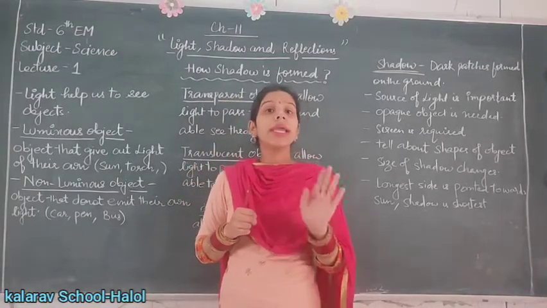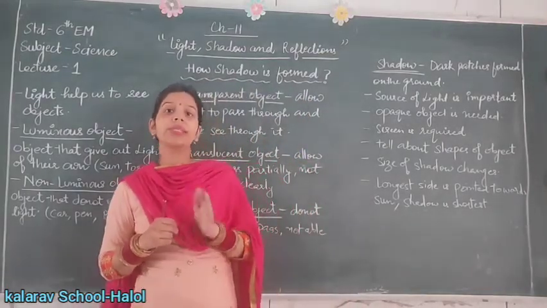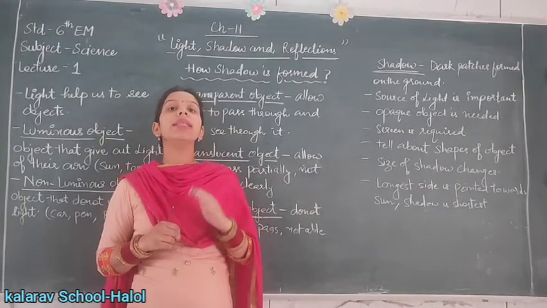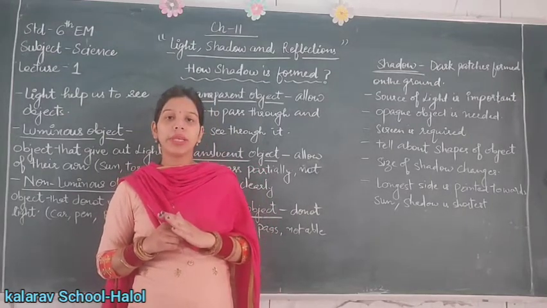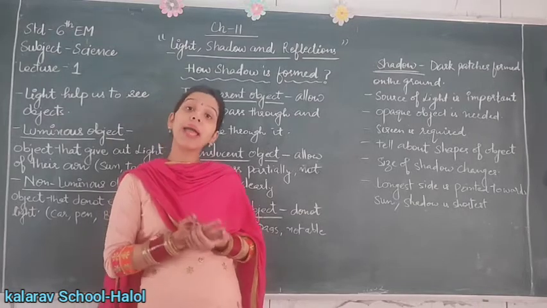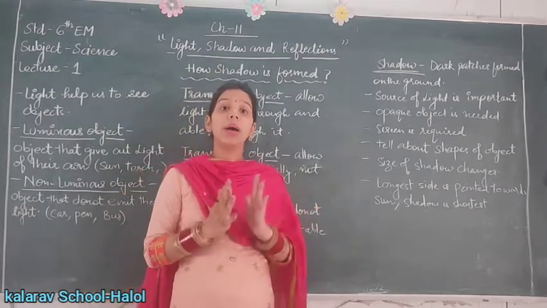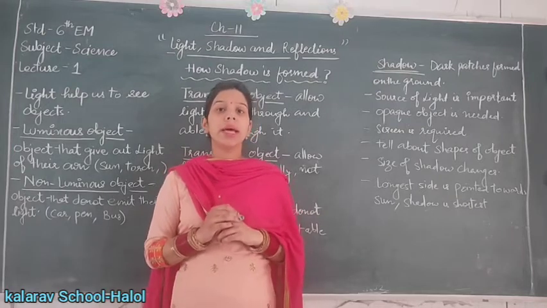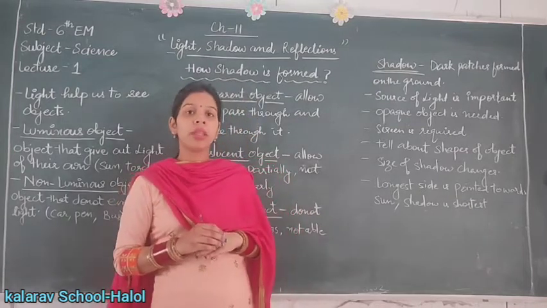And we are not able to see the objects through them. So that's why they are called opaque objects. There are a number of examples of opaque objects: blackboard, chair, bus, car.